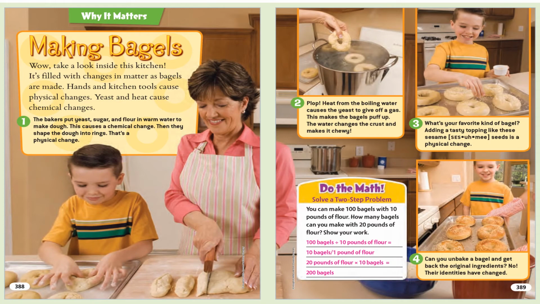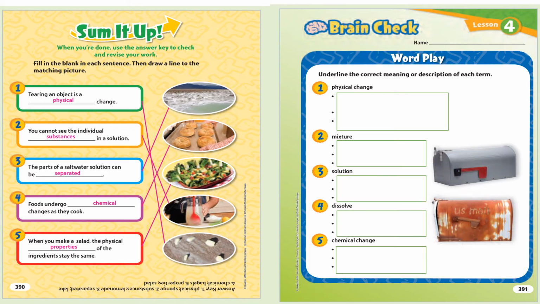Fill in the blank in each sentence. Then draw a line to the matching picture. 1. Tearing an object is a blank change. 2. You cannot see the individual blank in a solution. 3. The parts of a saltwater solution can be blank. 4. Foods undergo blank changes as they cook. 5. When you make a salad, the physical blank of the ingredients stay the same.